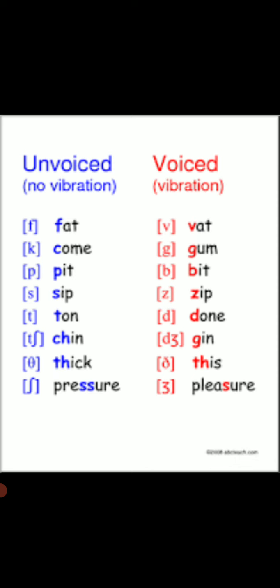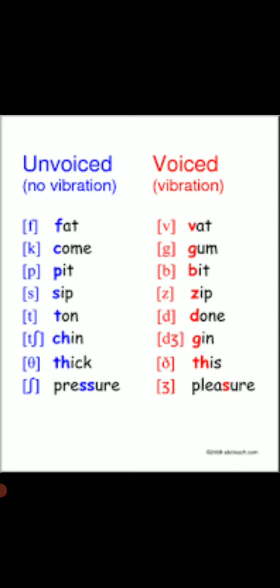All vowel sounds, for example A, E, I, O, U, are voiced. All diphthongs contain vowel sounds, so all 8 diphthongs are also voiced. Then there are a few consonants, 8 consonants, that are voiced.